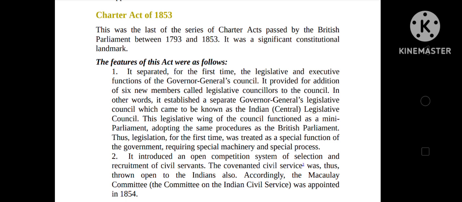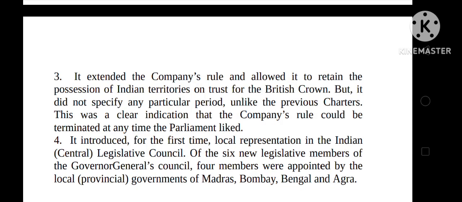The covenanted service was thus thrown open to Indians also. Accordingly, the Committee on the Indian Civil Service was appointed in 1854. It extended the company's rule and allowed it to retain the possession of Indian territories in trust for the British Crown, but it did not specify any particular period unlike the previous charters.